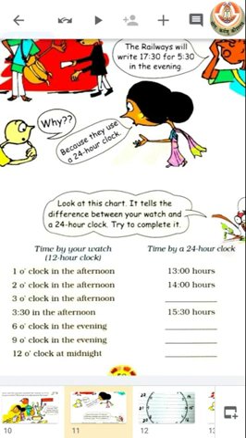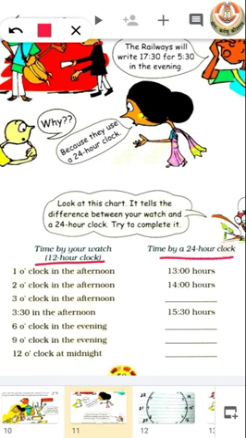So we have a 12-hour clock time and we have to write it as 24-hour clock time. Now we can see that 1 o'clock is written as 13, 2 o'clock as 14, so 3 o'clock will be written as 15 hours.